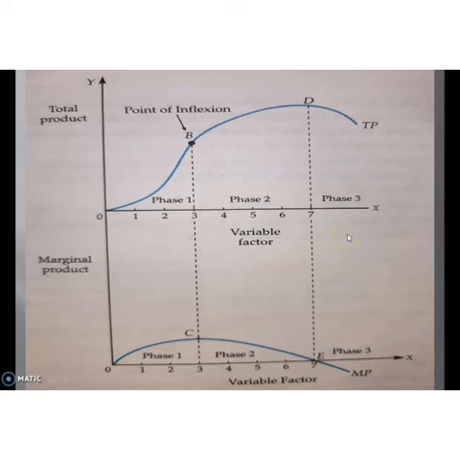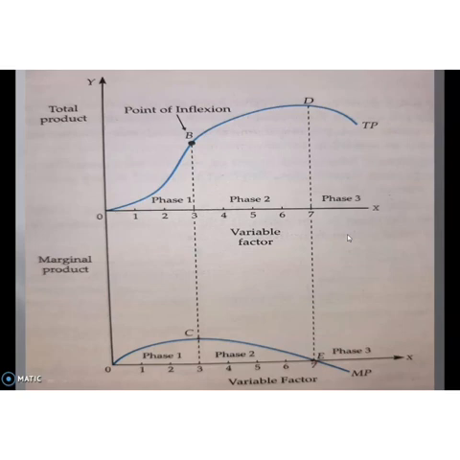The causes of negative return to a factor are the fixity of the fixed factor. So the producer cannot change the amount of fixed factor. In order to produce more output, the producer will employ more and more units of variable factor. He can change the quantity of variable factor only.